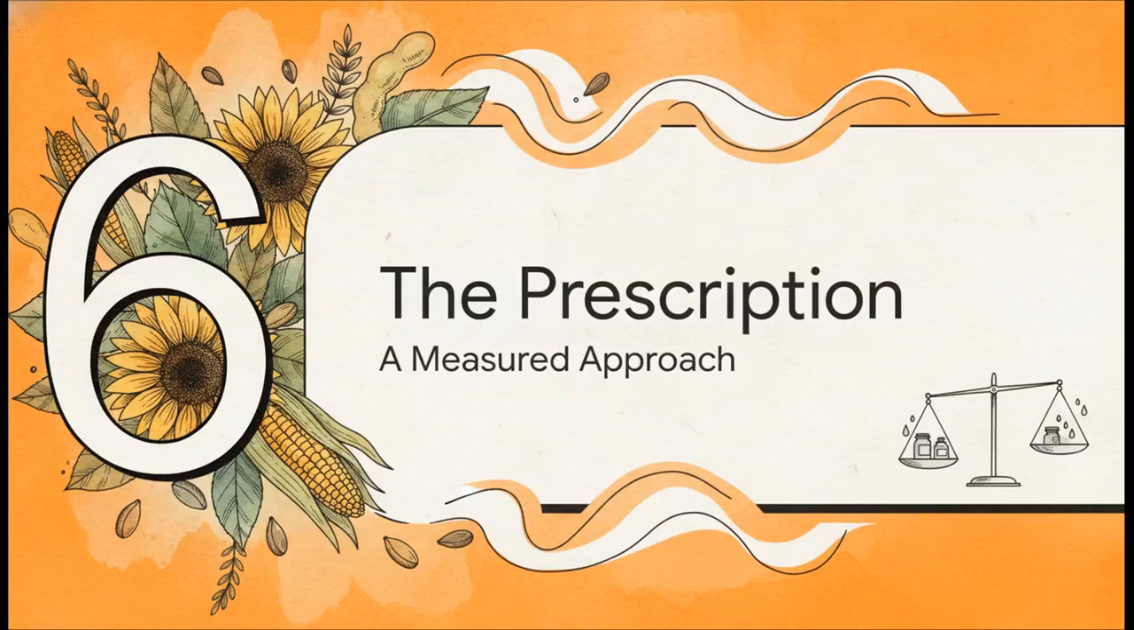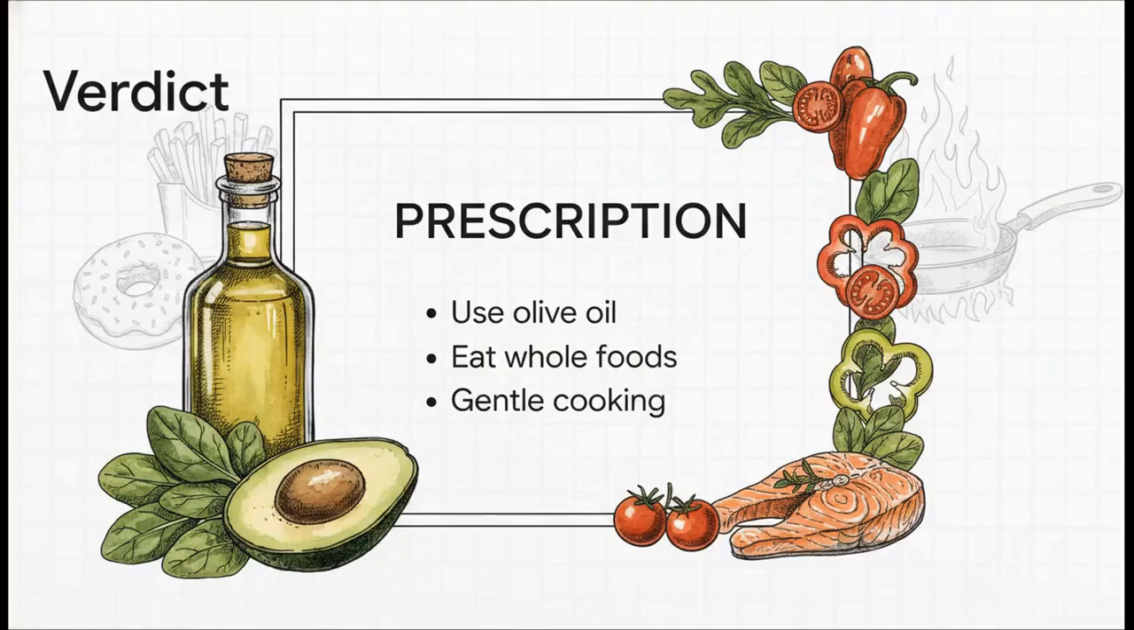Section 6. The prescription, a measured clinical approach. So, what's the takeaway? How do we actually navigate this paradox in our daily lives? Balancing the mainstream lipid hypothesis against the very real concerns of omega ratios and oxidation requires a really measured clinical approach. You don't need to panic, but you absolutely should be proactive. Here is my clinical nutritionist's verdict.